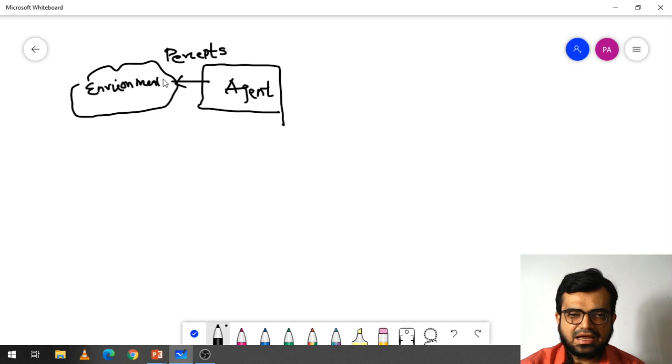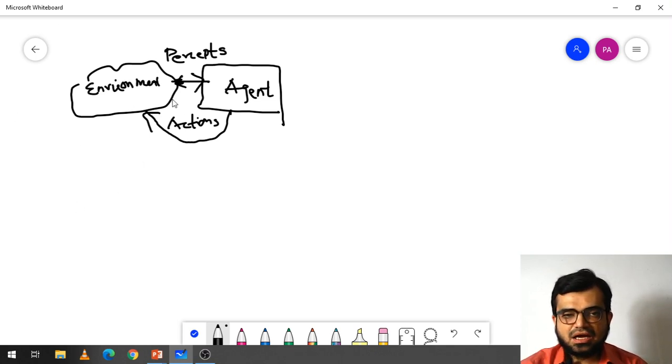And the actions, and again this is taking, so you have to take the arrow direction towards the agent. Now here it performs actions. So this is the role of an agent.